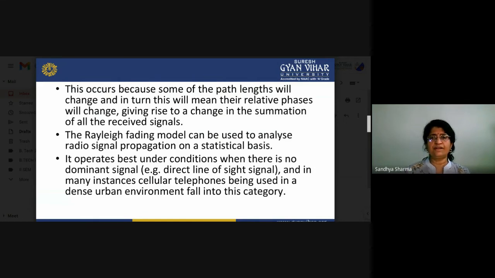The Rayleigh fading model can also be used to analyze radio signal propagation on a statistical basis. It operates best under conditions when there is no dominant signal, and in many instances cellular telephony in a dense urban environment falls into this category.